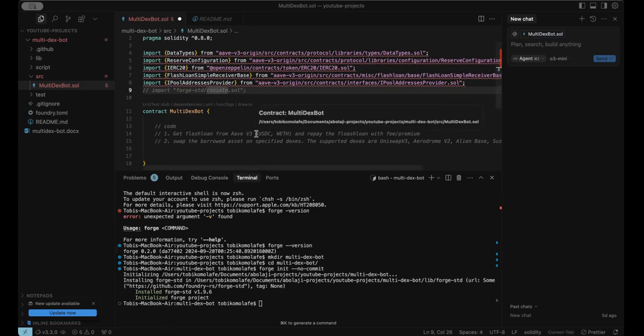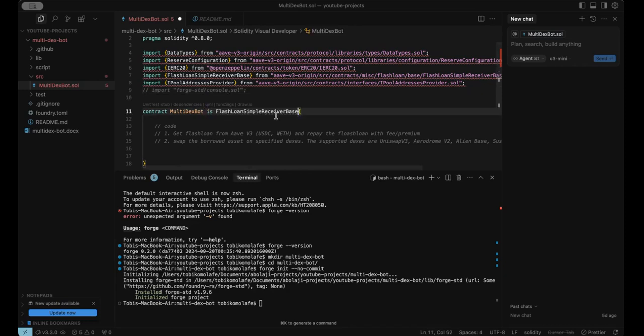To inherit this contract in our bot, we have to define it this way: MultiDexBot is FlashLoanSimpleReceiverBase. After this, we would have to install all of these Aave contracts.